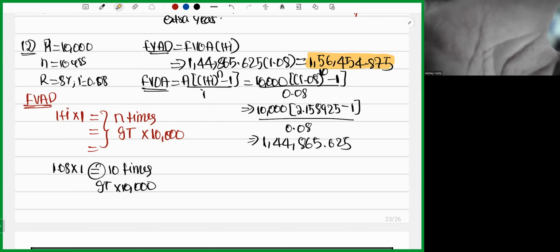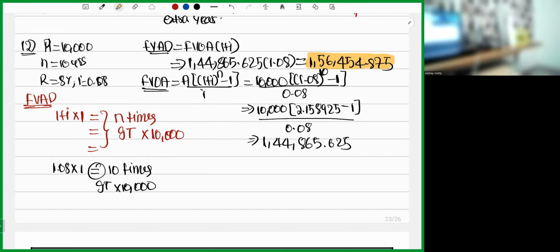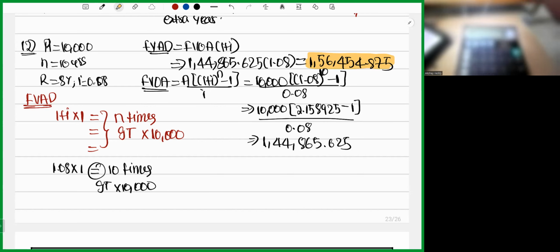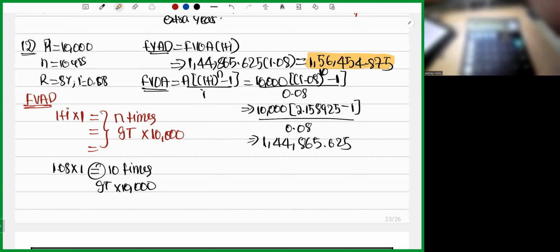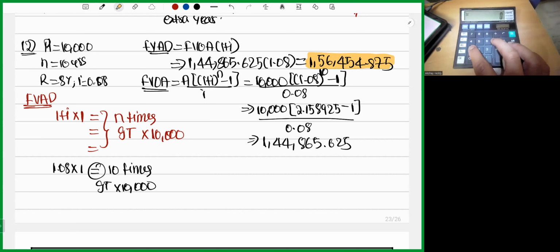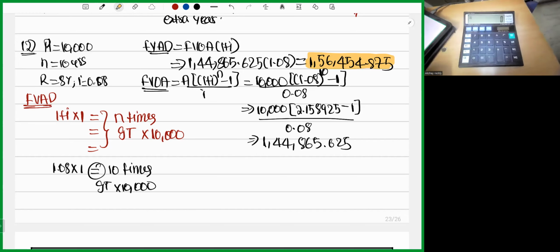I'll show you how to do it in the calculator so that this will be simpler for you. Let me remove this blurring effect. However, if you don't want to learn, there is no issue. There is nothing an issue for us. Let me show this screenshot.